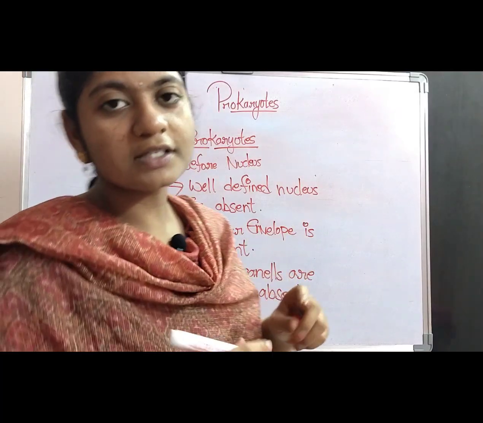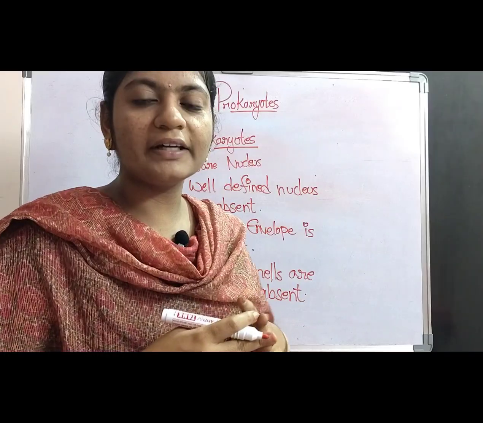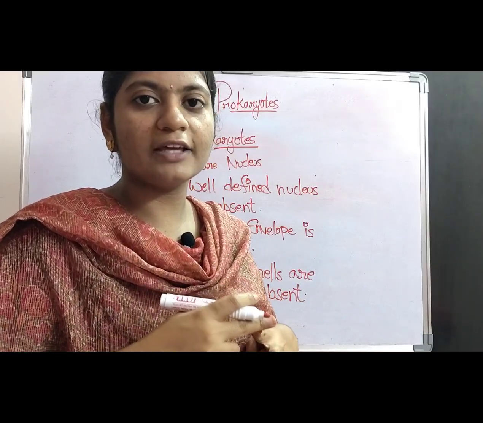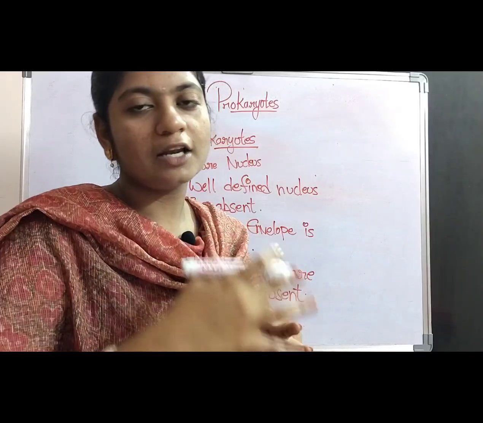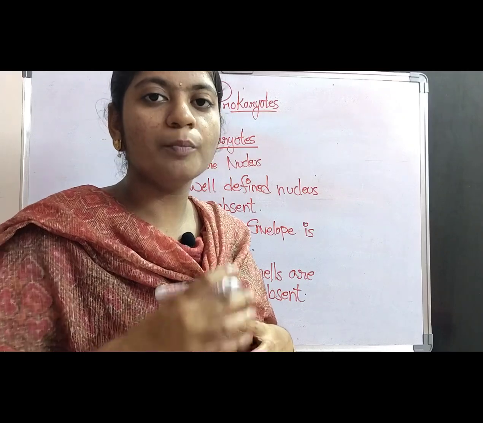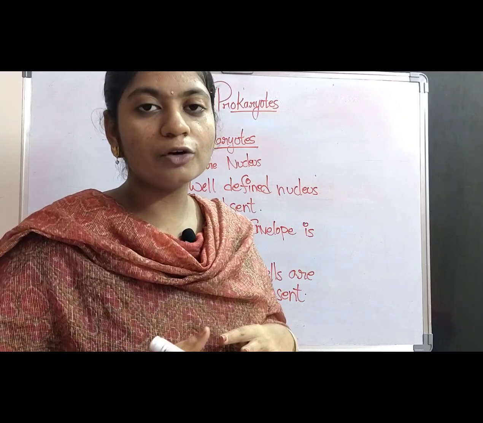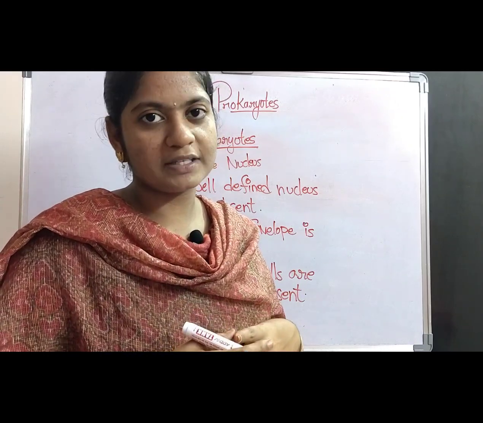What are the cell organelles? Mitochondria, Golgi apparatus, endoplasmic reticulum, lysosomes, etc. All these cell organelles are completely absent in the prokaryotic cell, whereas in the eukaryotic cell, these cell organelles are present.